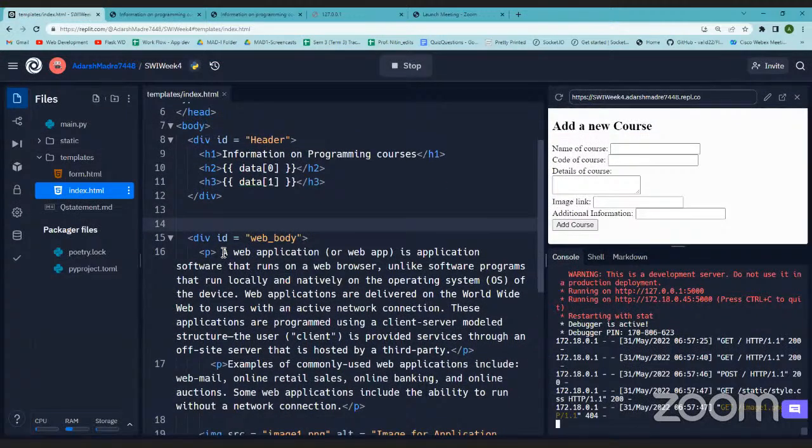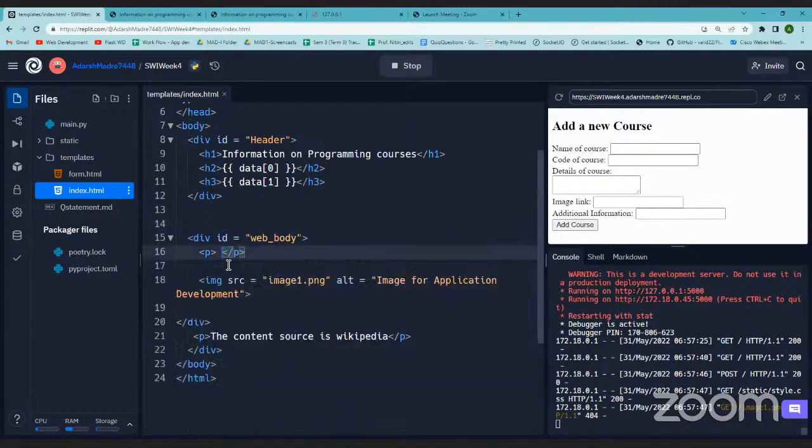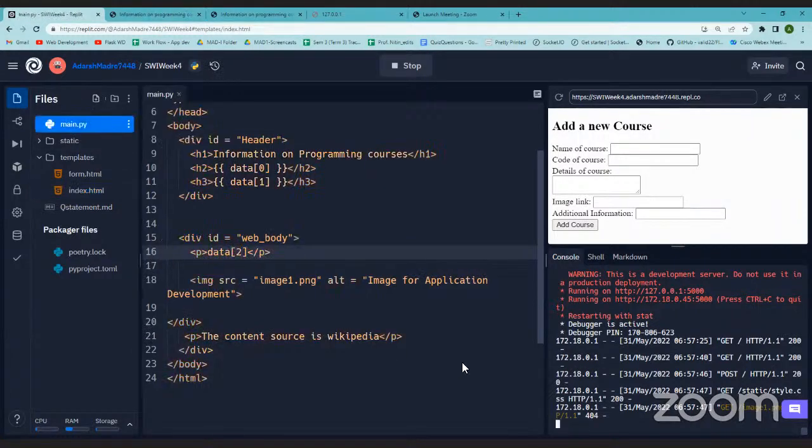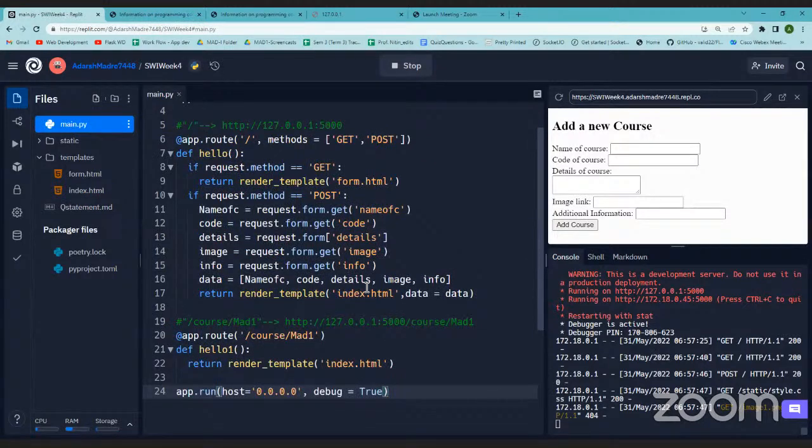So instead of this whole paragraph, because we don't know now where the paragraphs will break, inside this paragraph we will add details. So it will be data 2, yeah, details imagery.